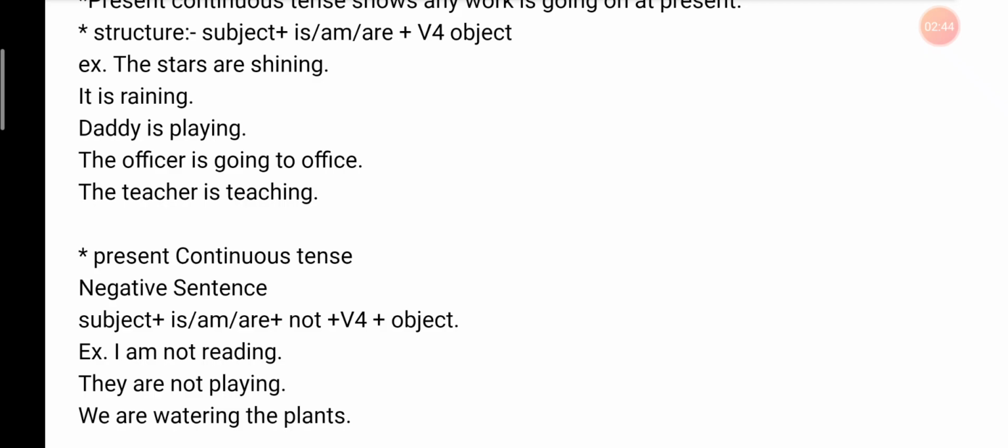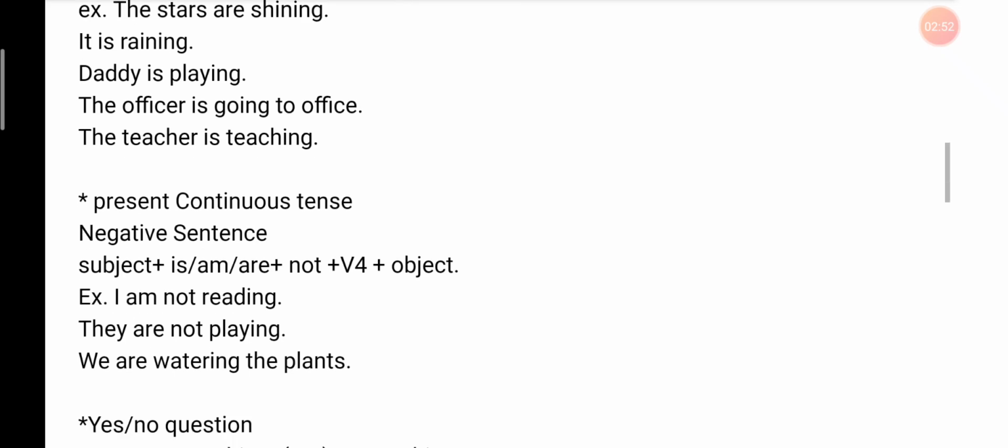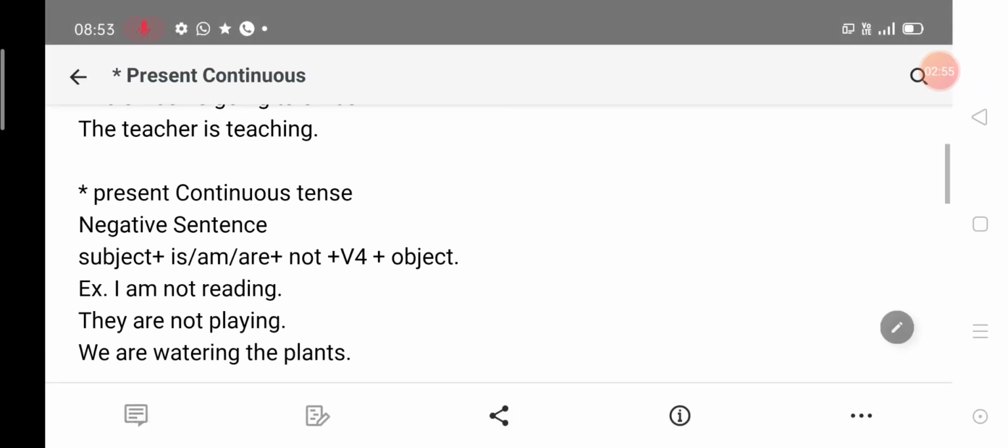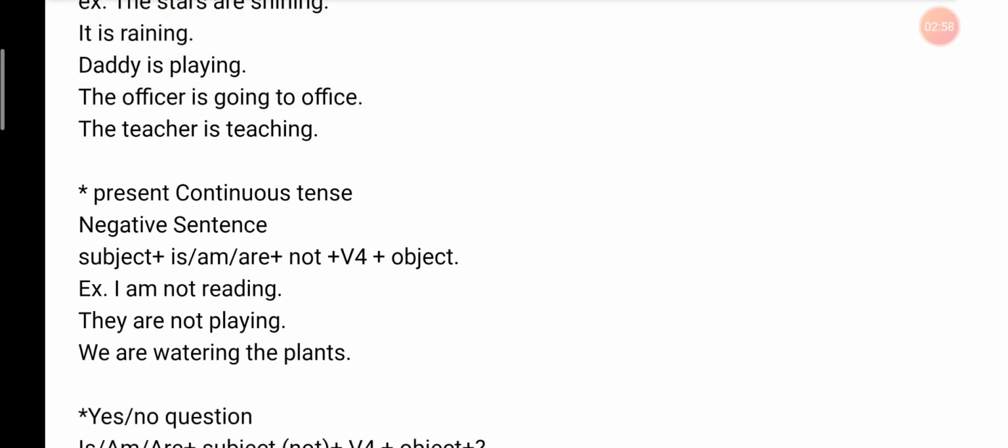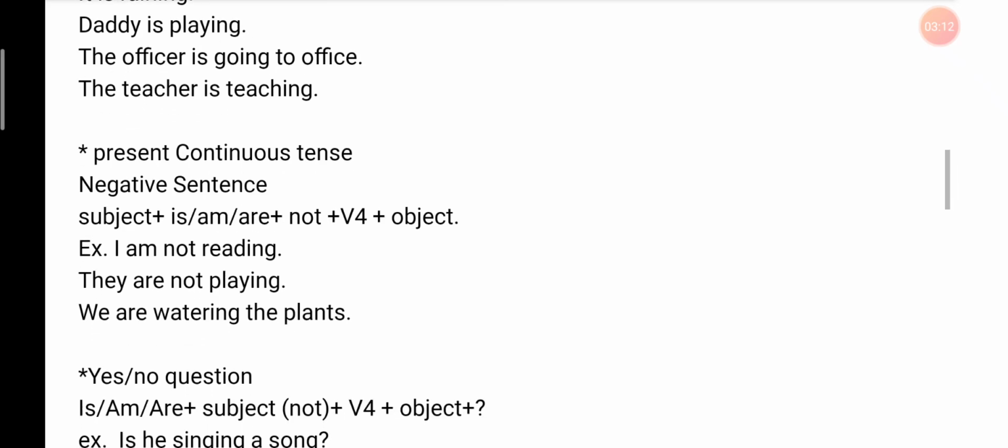Daddy is playing. Daddy here is the name of a character, and Daddy is singular because it denotes one, so it takes the singular verb is and then again verb before. Okay. Now see next. The officer is going to office. Here the officer is singular, so it will take the singular verb, plus verb before, plus complement. The teacher is teaching. Here the subject is the teacher, and the verb is singular because the subject is singular, plus verb before.